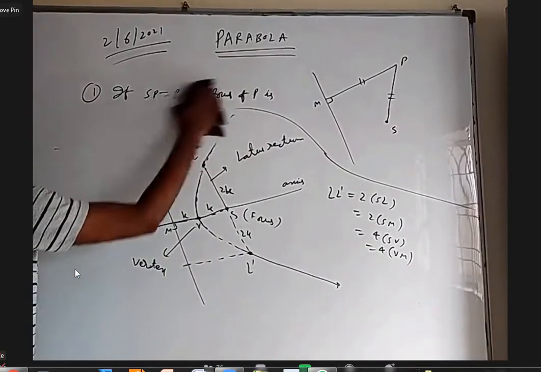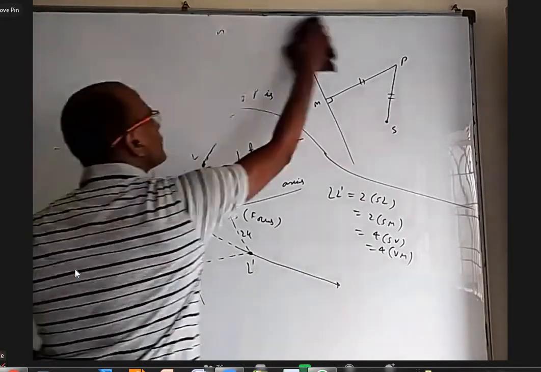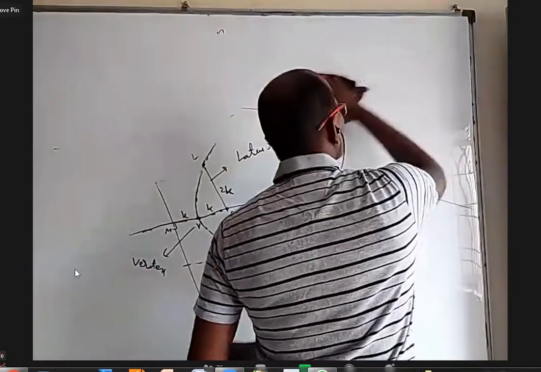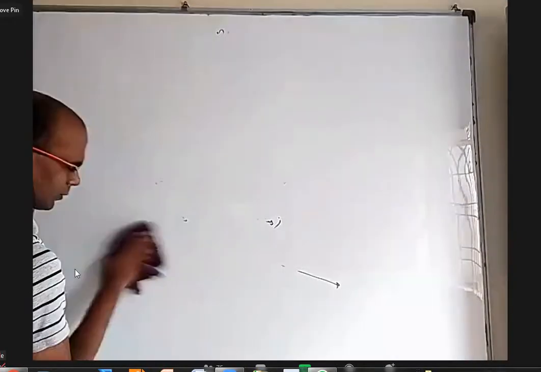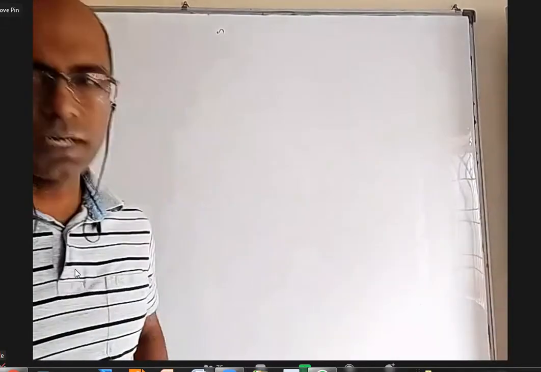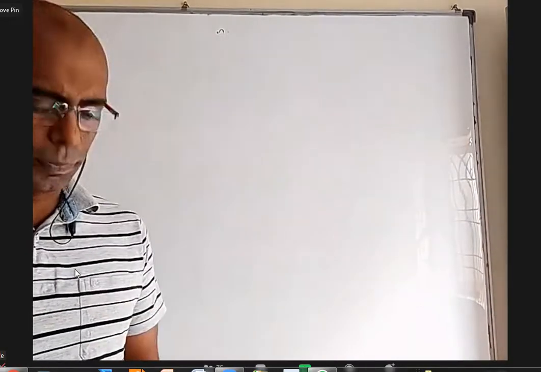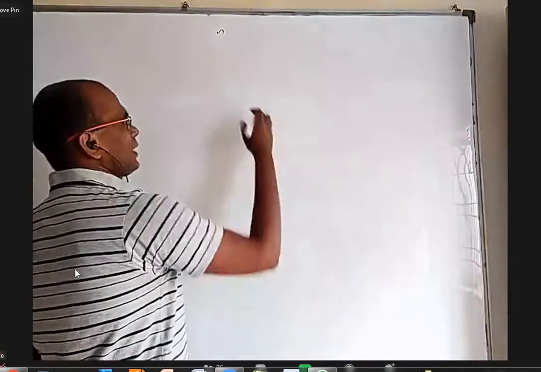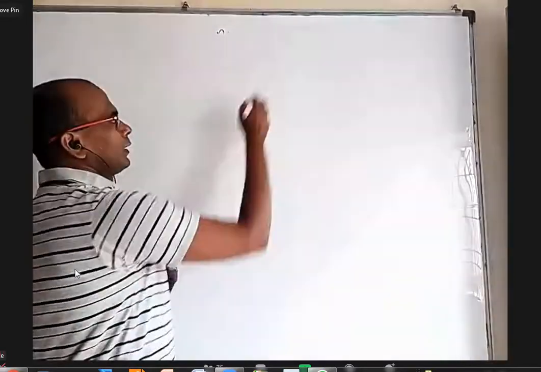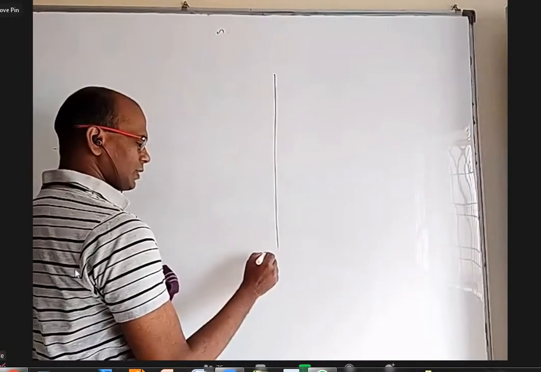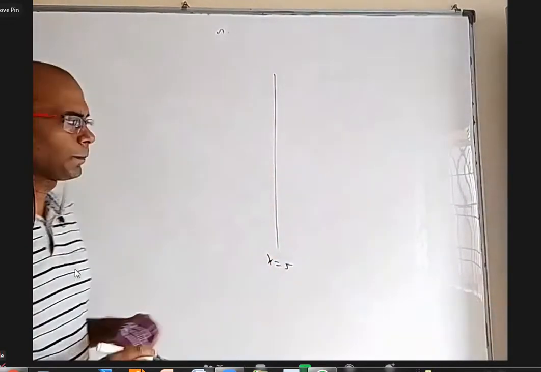Okay, I'm erasing this whole thing. Okay, now if you remember in circles chapter, there were some questions where we said the shape of the locus is a parabola. Let us see one such question. Let us say I have a line, just to make it easier. Let us take a vertical line. Let us say this line is x equal to 5, a vertical line.